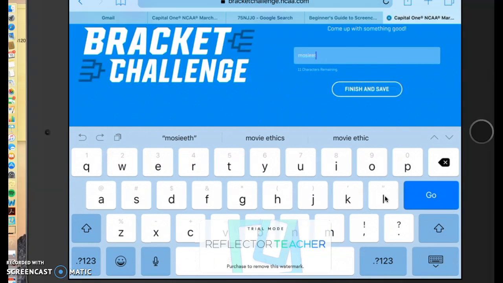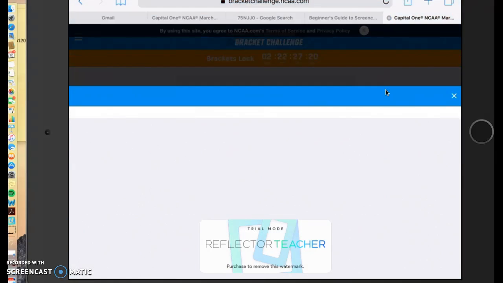Then you will choose your bracket name, and this is where you need to follow instructions. You will put your first name, your last name, and the grade you were in. After that, you will hit Finish and Save.